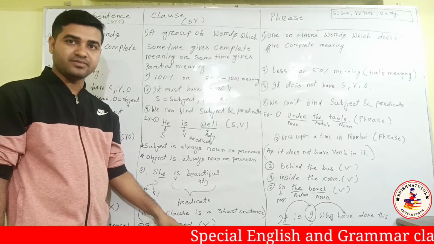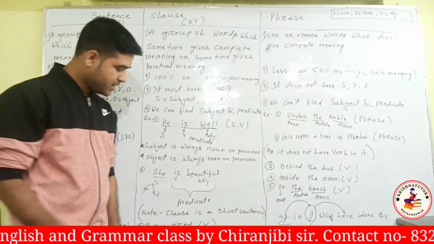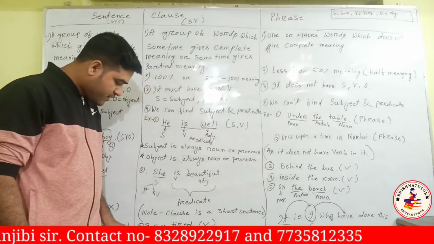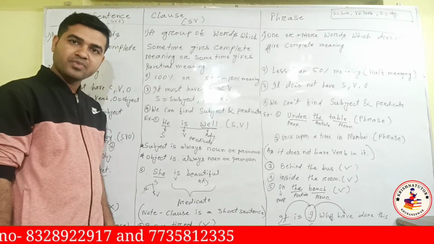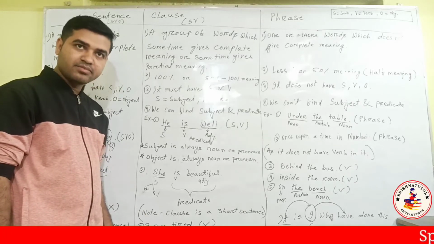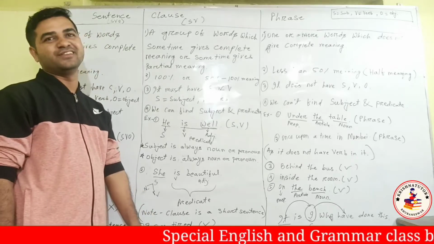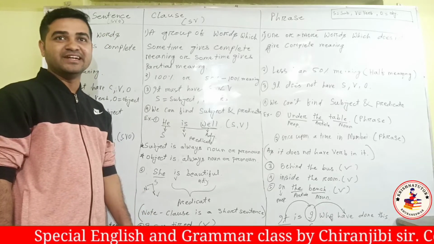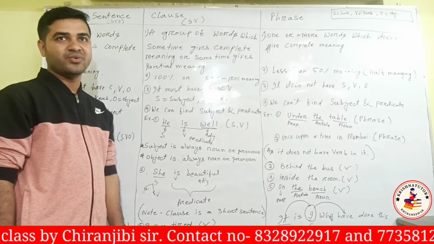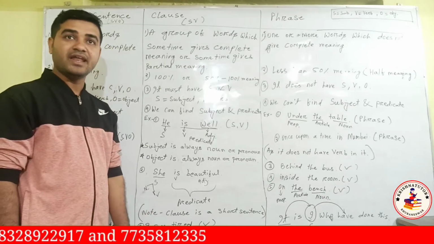These words are adjectives. So here tired is an adjective, describing how I am. So if I say "I am tired," it's an adjective. Why are you saying it's a sentence? It's not a sentence. It's a clause, because we don't have an object.